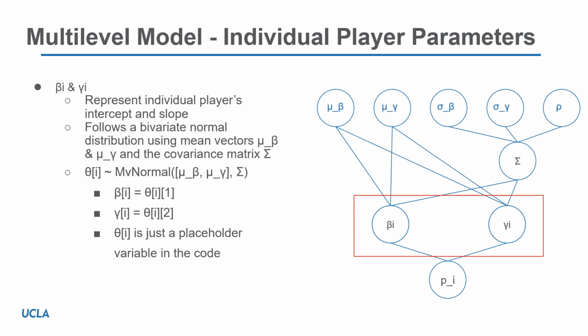All of those prior hyperparameters feed into our individual player level parameters, beta sub i and gamma sub i. We assume that beta and gamma follow a bivariate normal distribution using mean vectors mu sub beta and mu sub gamma, as well as the covariance matrix sigma. Below is how we coded the bivariate normal distribution in Julia using our mean of beta and mean of gamma and incorporating our covariance matrix sigma. This then yielded beta and gamma for each individual player. From how we coded it, theta is just a placeholder variable in our code.